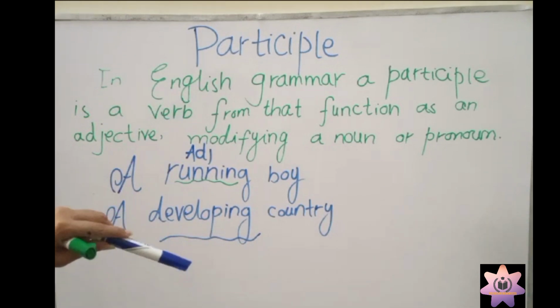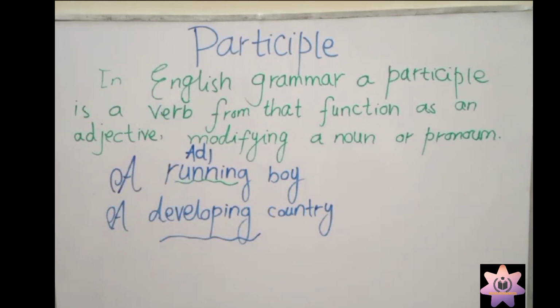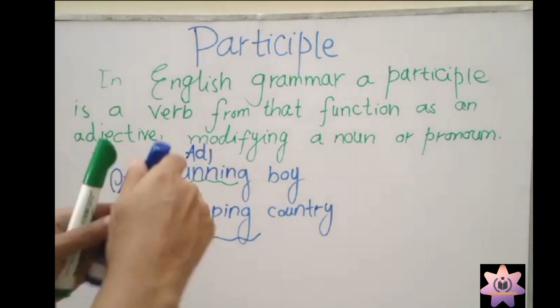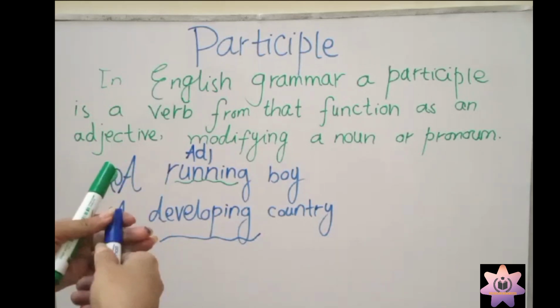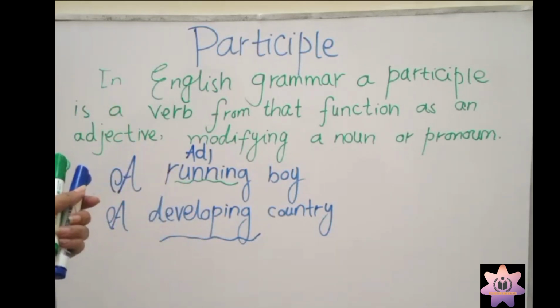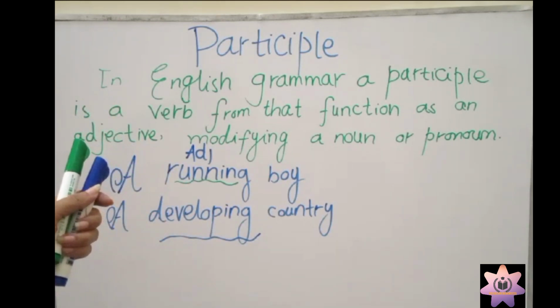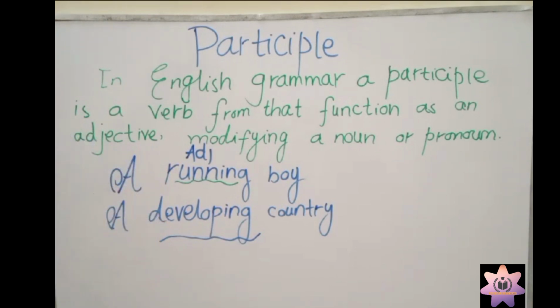Basically, there are three types of participle: present participle, past participle, and perfect participle. One by one I am going to write examples of the three types.